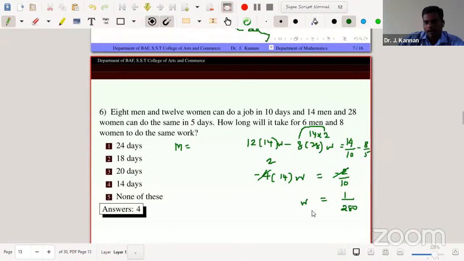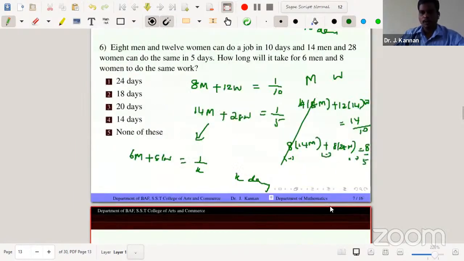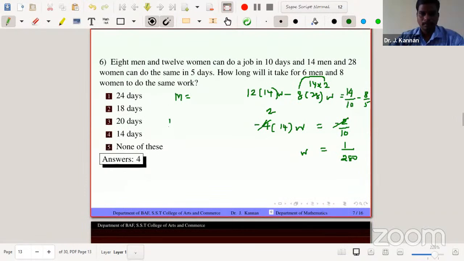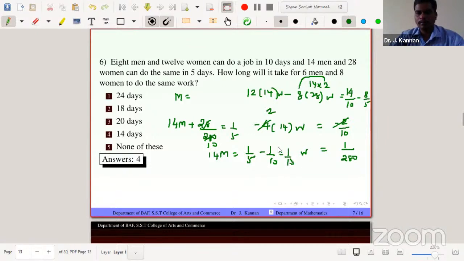Just applying the value of W: W equals 1 by 280. So applying the second equation, 14M plus 28W, where W equals 1 by 280, equals 1 by 5. So 28W is 1 by 10. So 14M equals 1 by 5 minus 1 by 10. That is 2 by 10 minus 1 by 10 equals 1 by 10. So M equals 1 by 140.